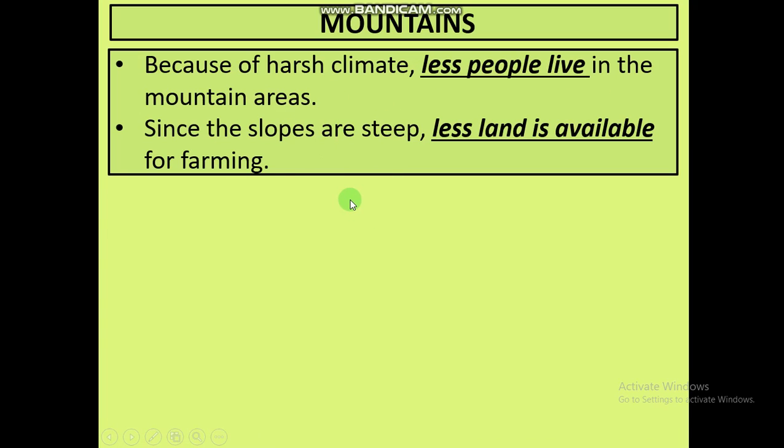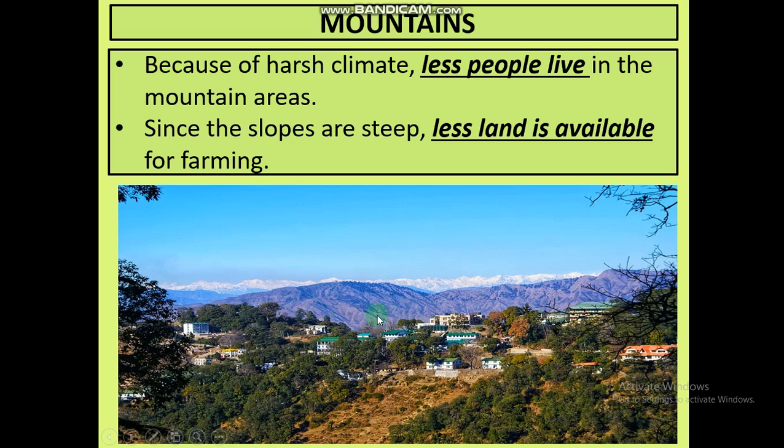The climate in mountains is harsh, which means it is not friendly. You have to move long distances because roads are not easy to build on these mountains. So most of the time, people walk from one place to another on foot. They cannot drive cars or big vehicles in mountains. So mountainous areas are not very suitable for people to live.